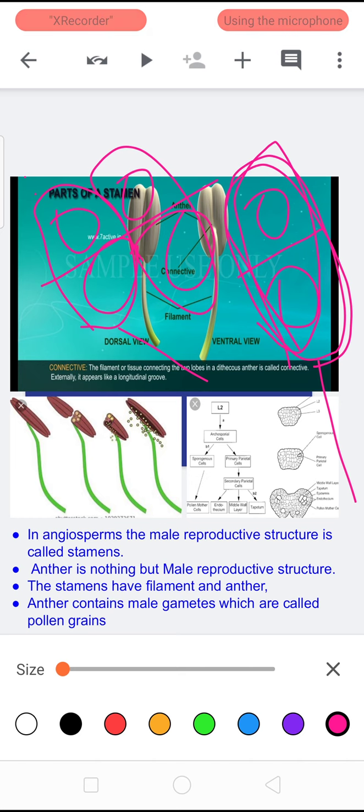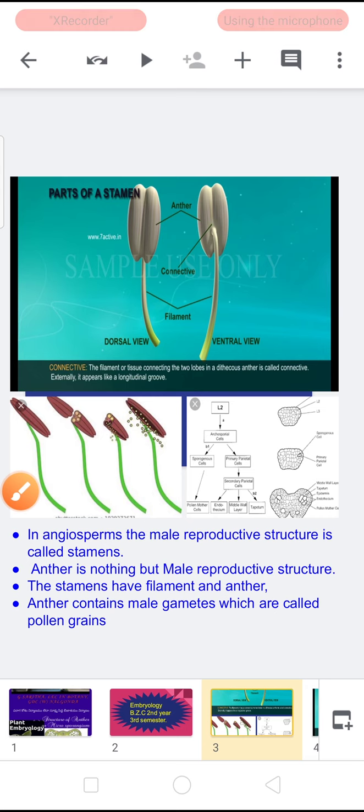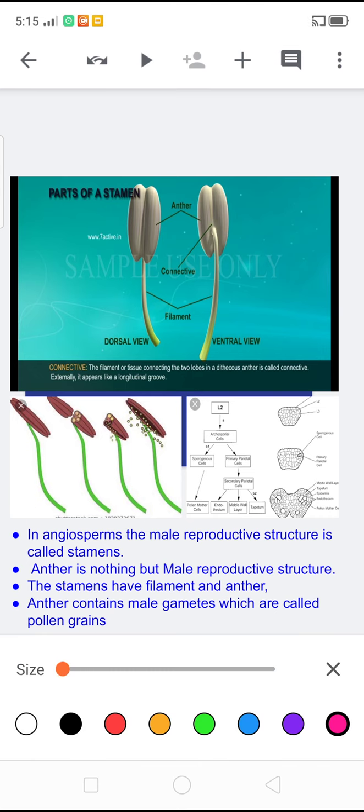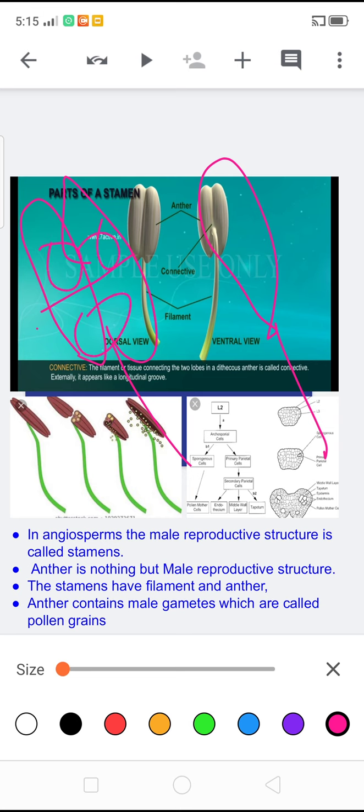Based on the lobes, anthers are of two types. They are dithecous anther and monothecous anther. Anther having two lobes is called dithecous anther. It is found in many plants. In dithecous anther, the septal wall separates the anther into four lobes or four pollen sacs.